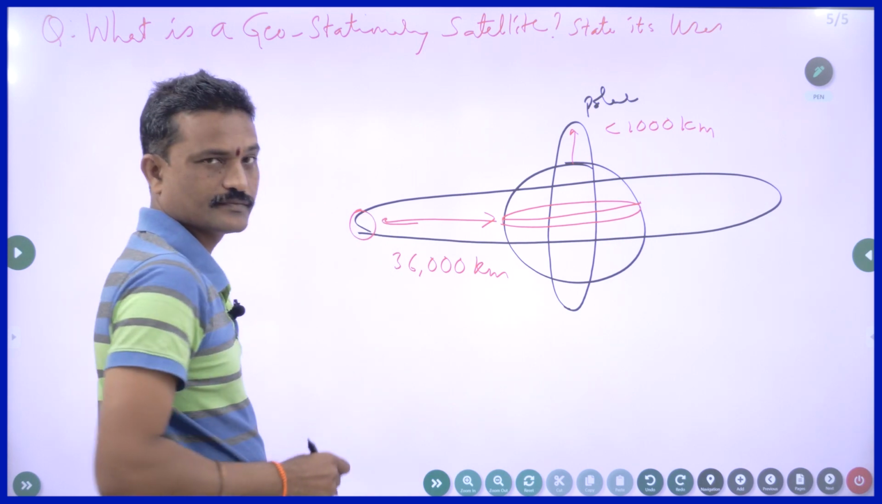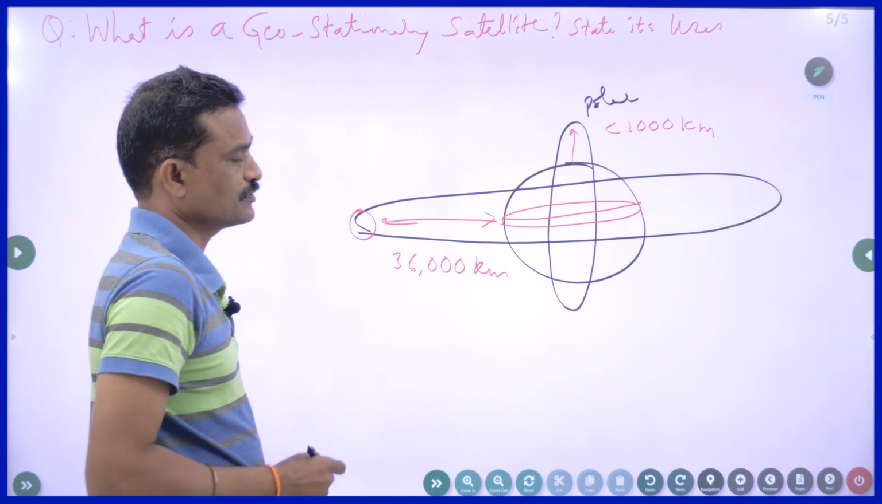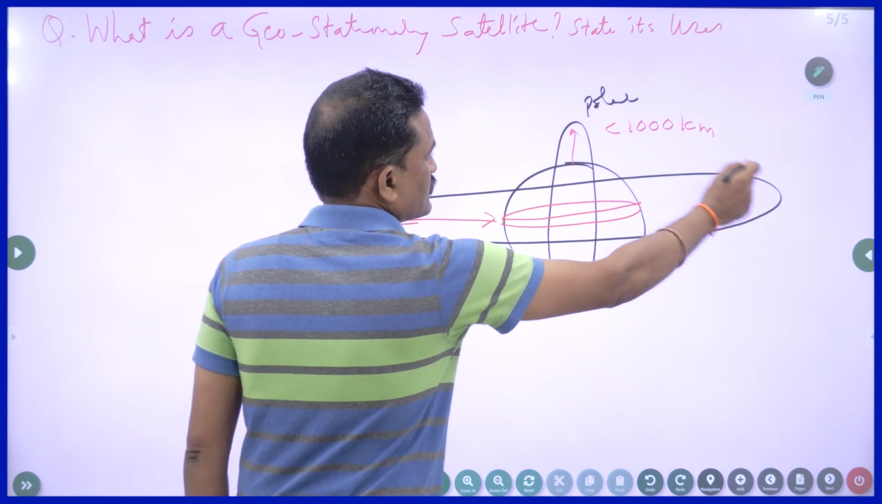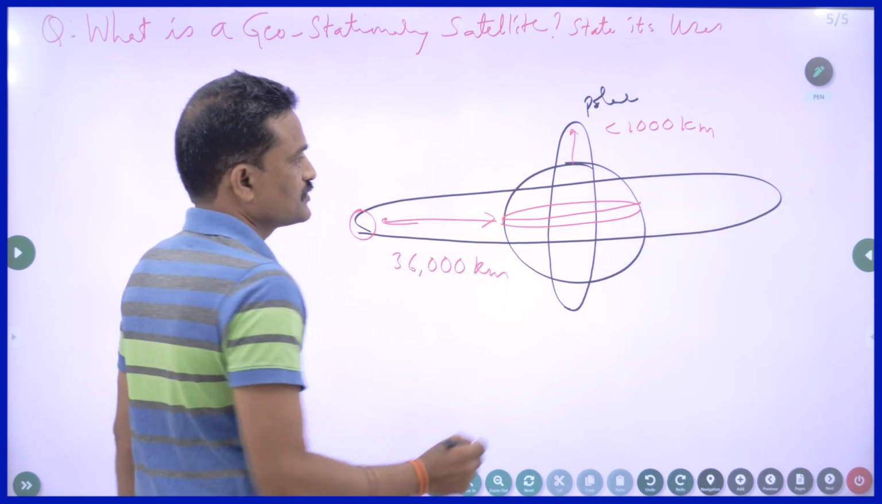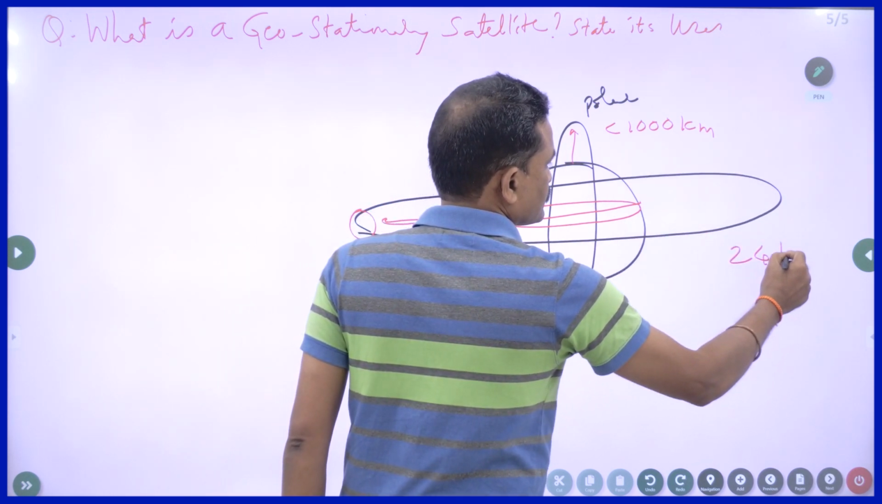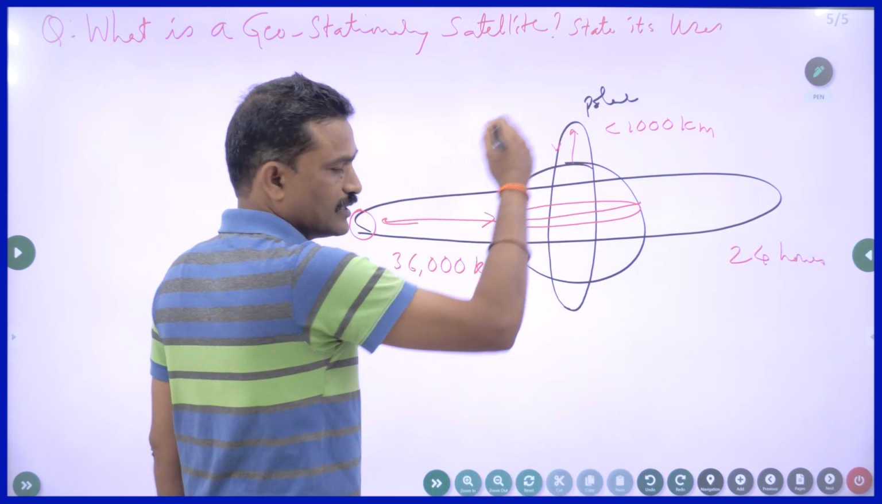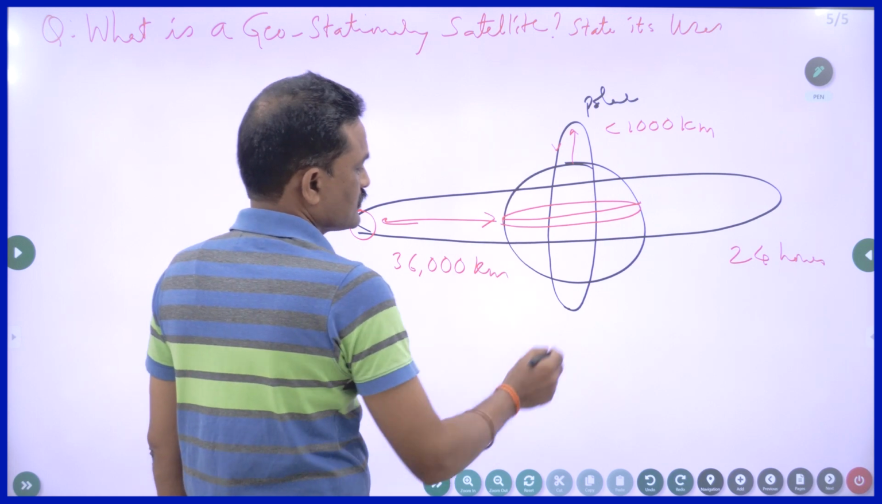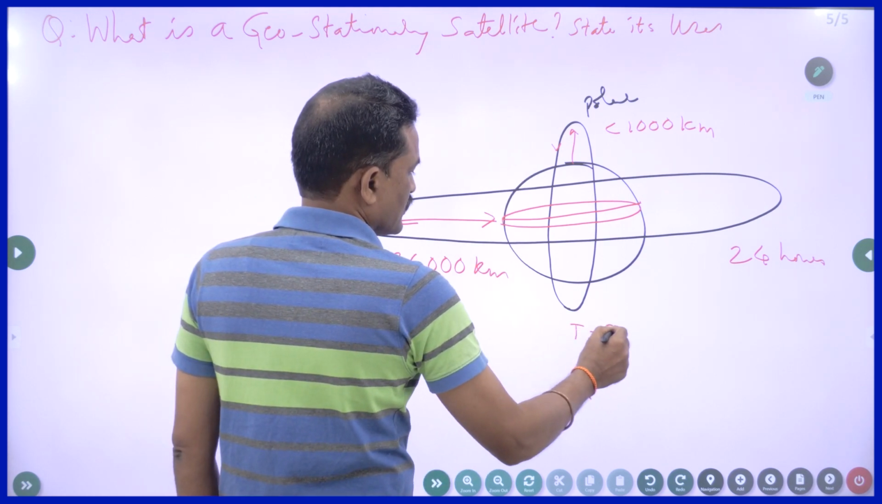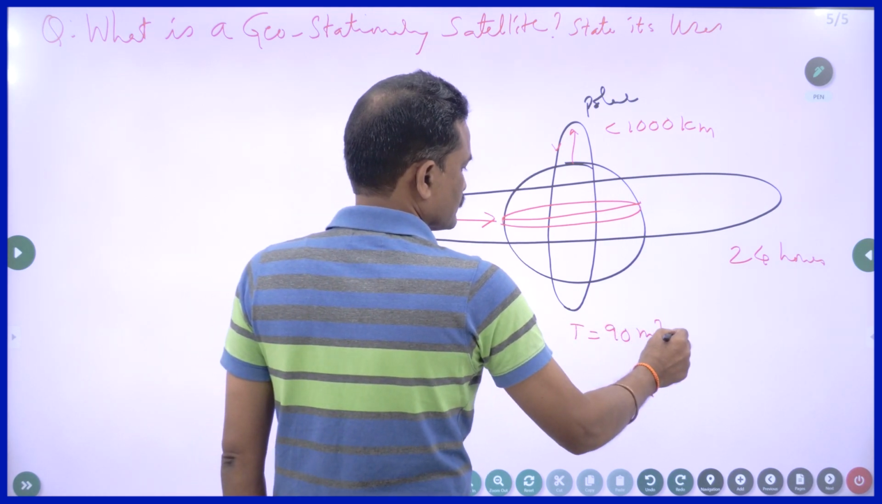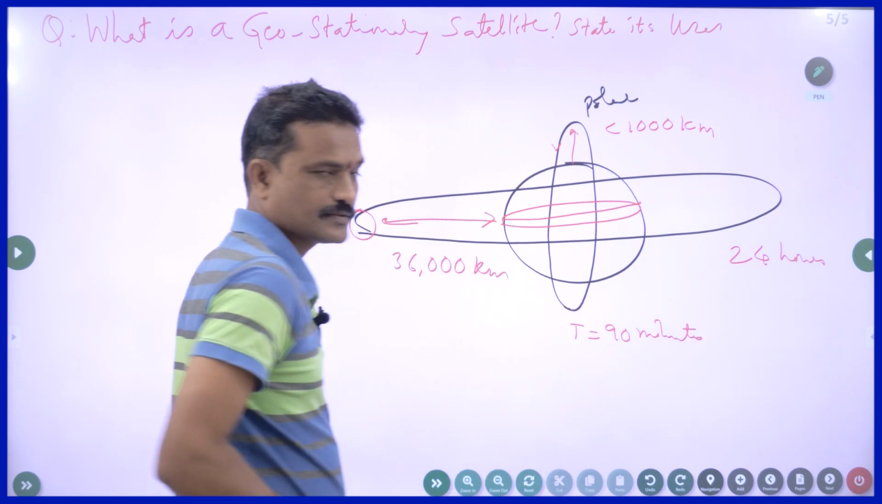This is far away. Since the distance is more, the time taken by this satellite to complete one revolution is 24 hours. For this one, since the distance is very less, it is covering less distance, so its time period will be around 90 minutes only. This is very less.